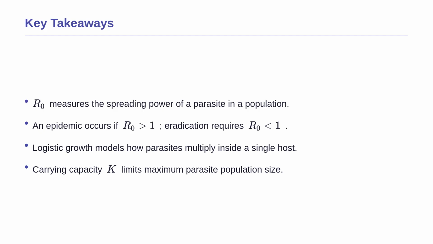We have covered a lot of ground today, so let us review our key takeaways. First, we learned that the basic reproductive number, R0, is the ultimate predictor of a parasite's evolutionary success across a population. We must push R0 below 1 to eradicate a disease. Second, we zoomed in to see that inside a single host, parasites follow logistic population growth. They do not grow forever. Instead, they are limited by the host's carrying capacity, which forces the population to stabilize.